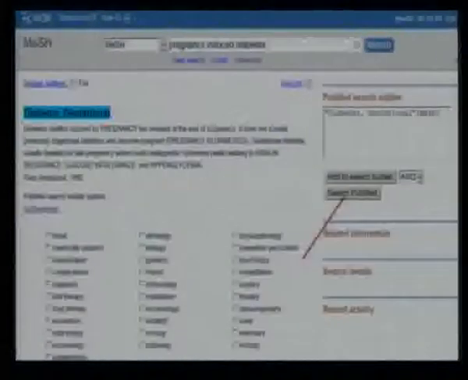I'll just go back again here. I could also choose subheadings here. So if I choose something like, say, drug therapy, I'll get articles only on drug therapy of gestational diabetes. Here what it would do is diabetes gestational, it would put a slash and say drug therapy. It will be as specific. You can combine more terms as well that way.